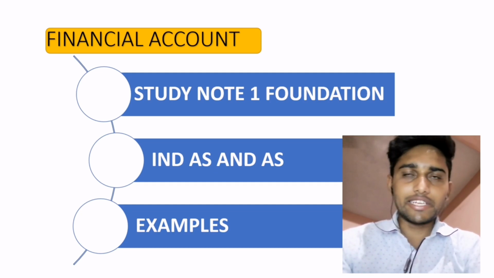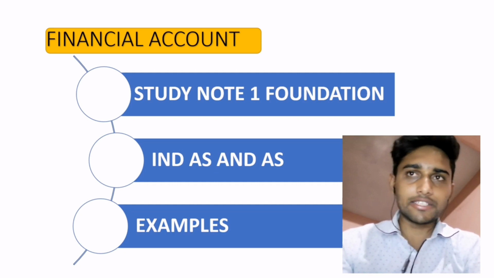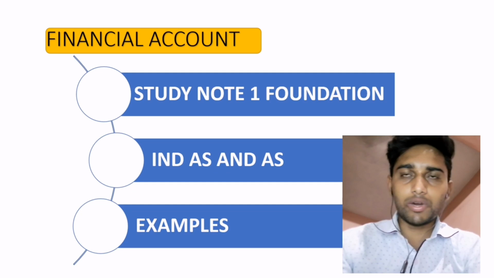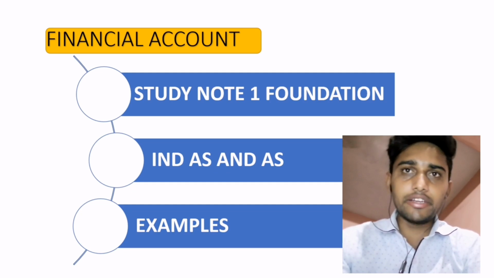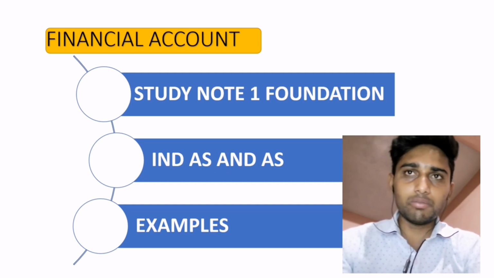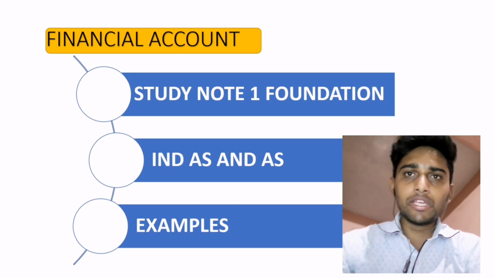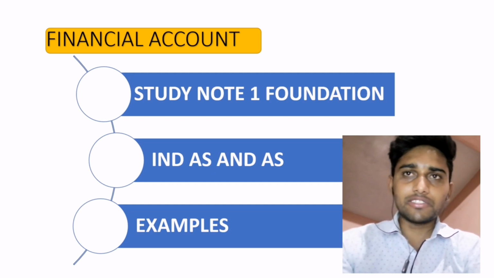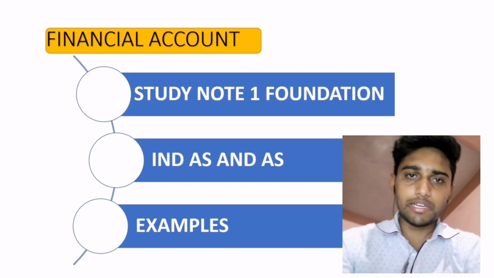The second important point in financial accounting is Ind AS and AS. Both are important. In Ind AS, which are the important ones you have to do? For example, Ind AS 32 and Ind AS on borrowing cost. After that, Ind AS 115 and Ind AS 116, which was recently introduced, that is Ind AS on lease. That kind of Ind AS you have to prepare.